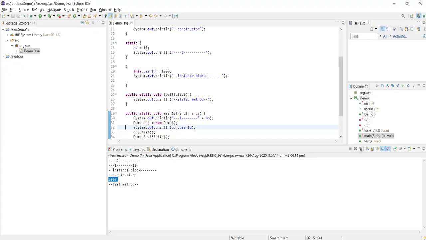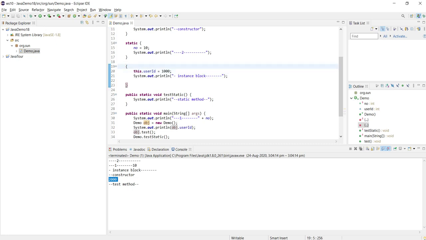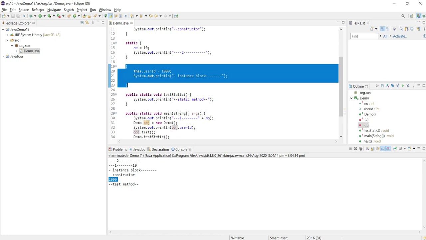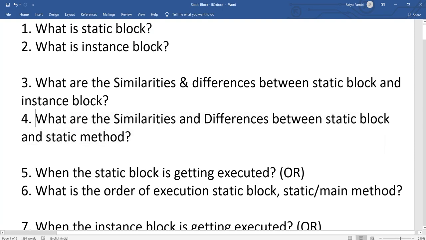Similarly, if you have an instance method and an instance block here, the instance method you need to invoke explicitly. Here we are invoking the instance method explicitly, but the instance block will be executed implicitly, without any manual intervention or any code calling it. And these blocks are used to initialize the variables. That is about these two questions.